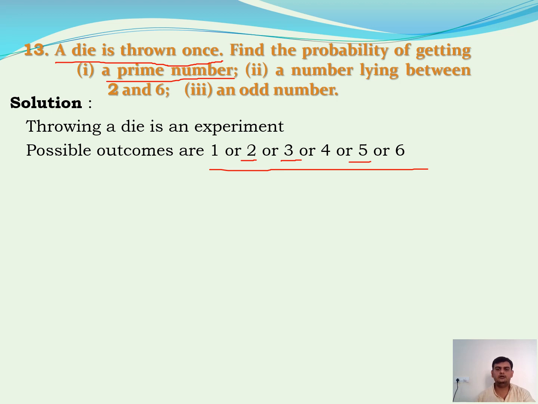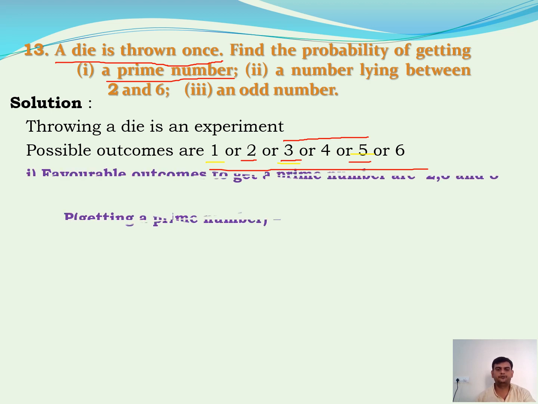And a number lying between 2 and 6. What are the numbers we have lying between 2 and 6? 3, 4, 5. And an odd number again. What are the odd numbers we have? 1 is an odd number, again 3 is an odd number, and 5 is an odd number. I have a total of 3 odd numbers. So first we have to observe that. Let us see the solution.